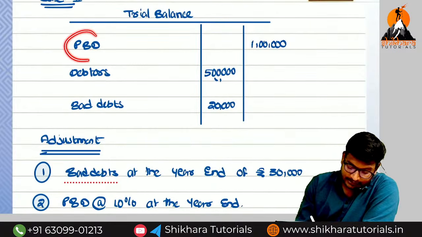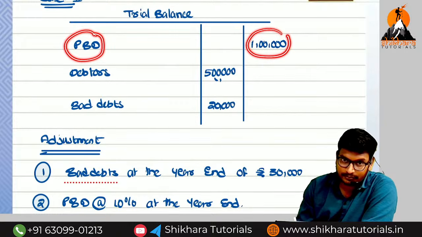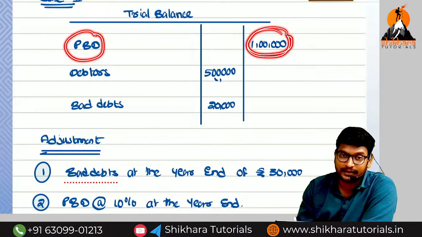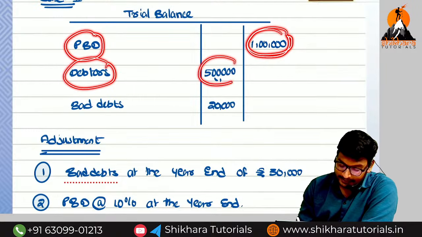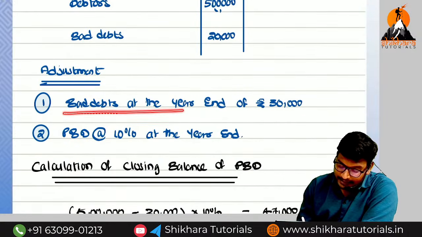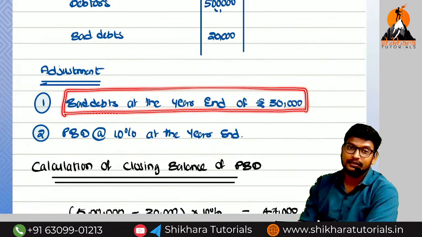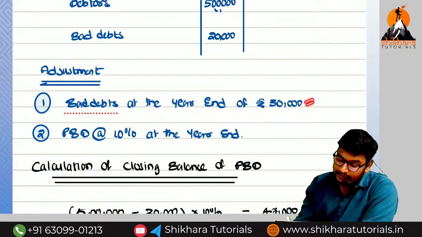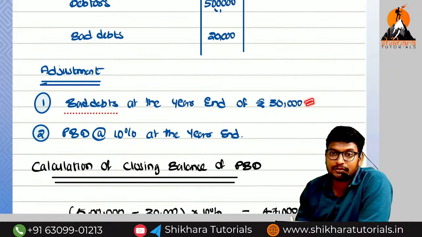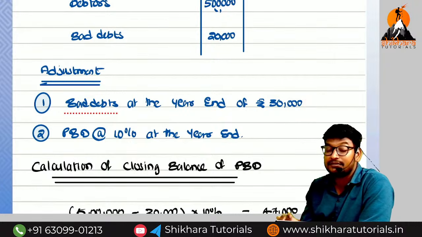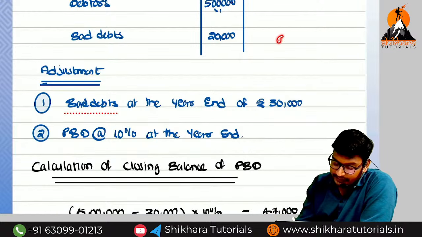Okay? Provision for bad debts amounts to how much? 1 lakh. This is called opening or closing? Opening. Given in trial balance means opening. Debtors amount 5 lakhs. Bad debts 20,000. But here, once again they have given bad debts in the adjustment. Have we recorded these bad debts in the books of accounts, or not recorded? We have not recorded. That means we need to pass the entry. Which entry do we need to pass?